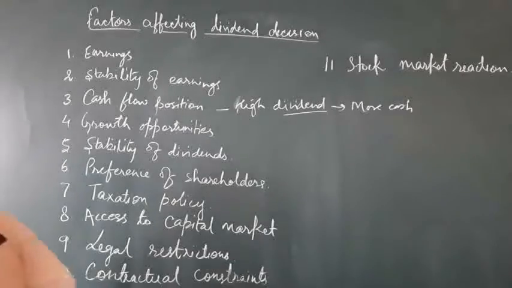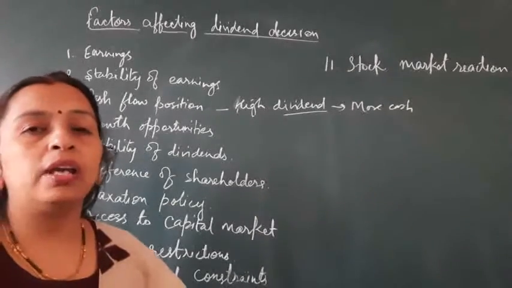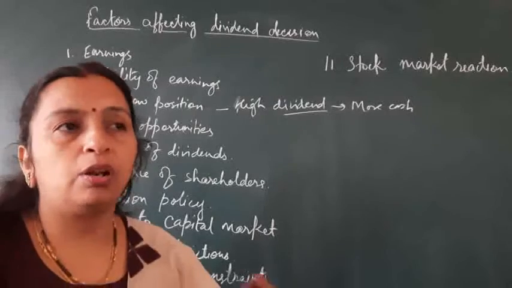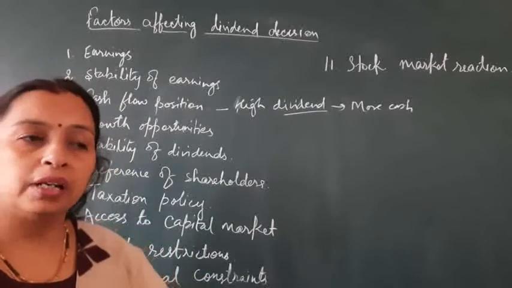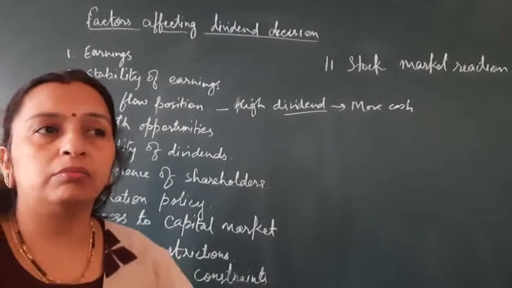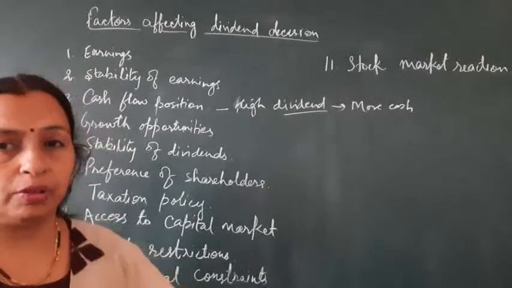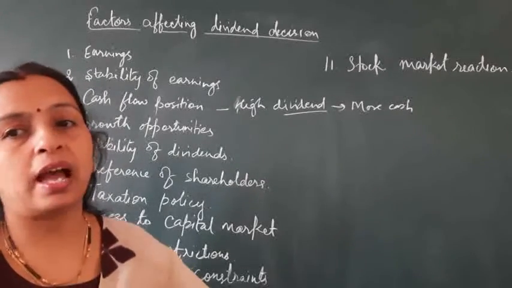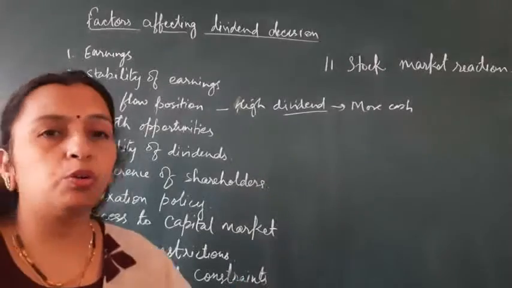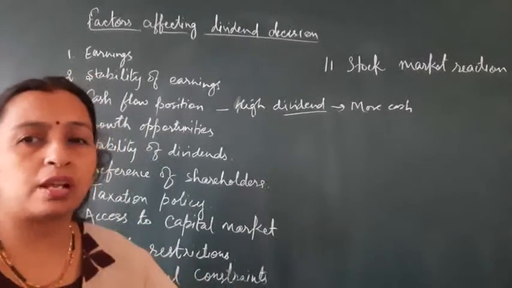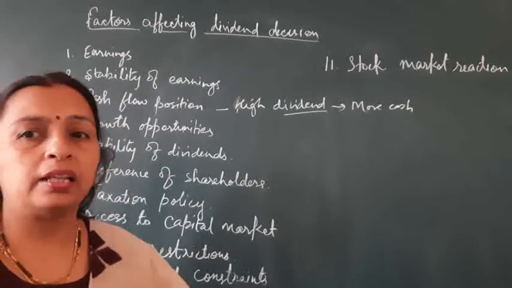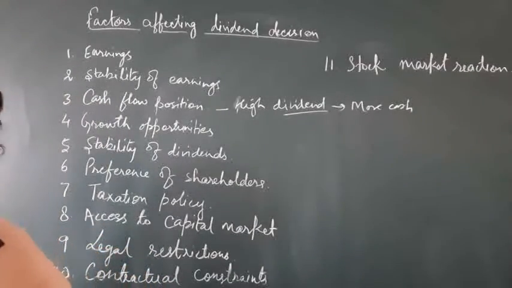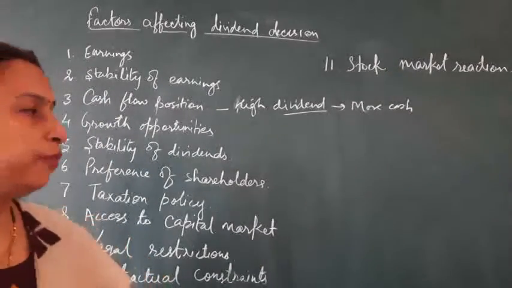Next is the preference of shareholders. If the shareholders of the company are retired personnel or middle class persons, then the company has to declare a high rate of dividend. But if most shareholders are very young and very wealthy, then the company can retain the earnings for the future.